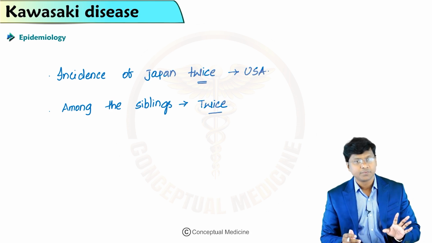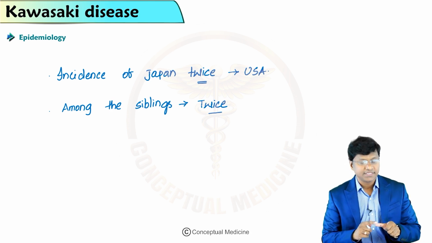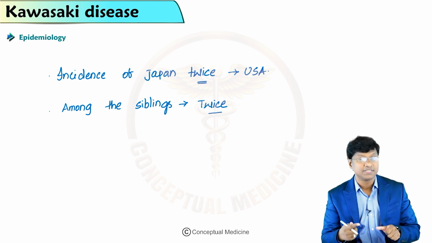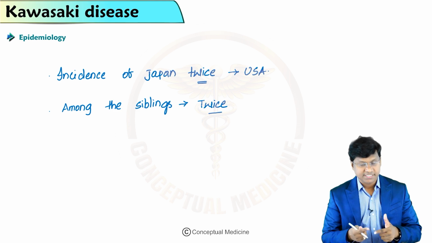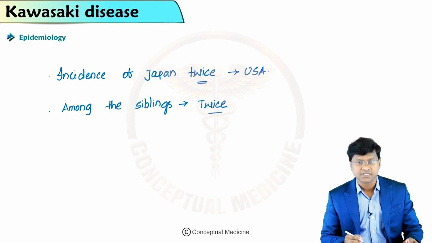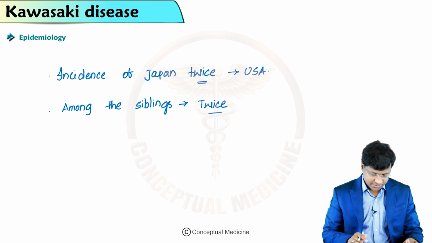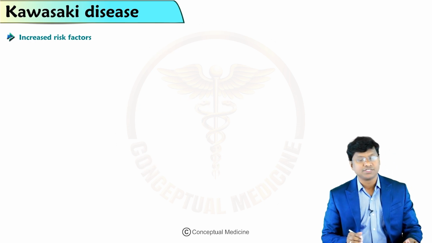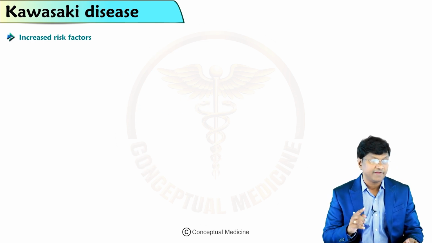So, if a sibling is affected with Kawasaki, there is almost double the chance in the other sibling, and if the parents have Kawasaki, the children also have a higher incidence of developing Kawasaki disease.